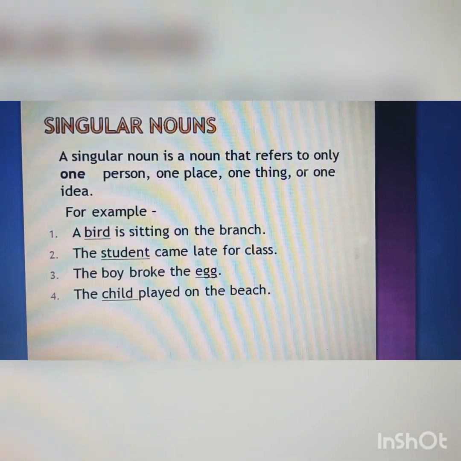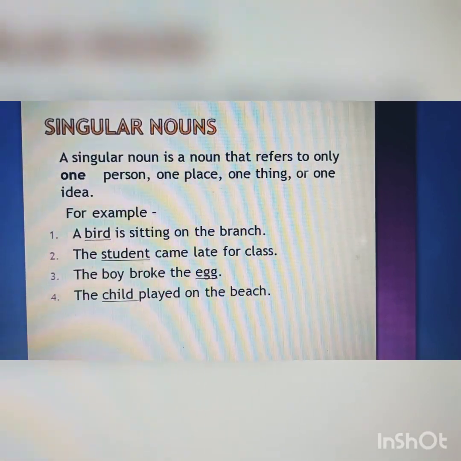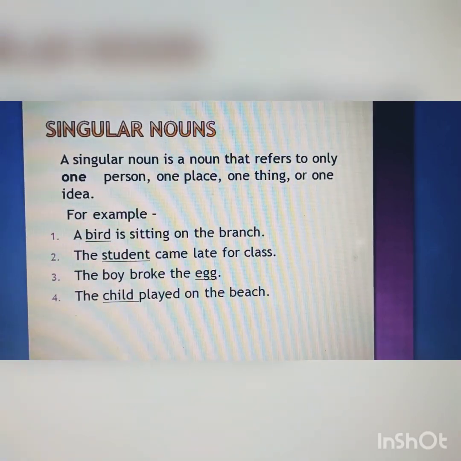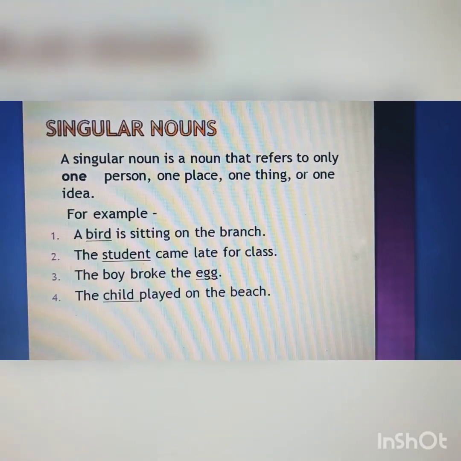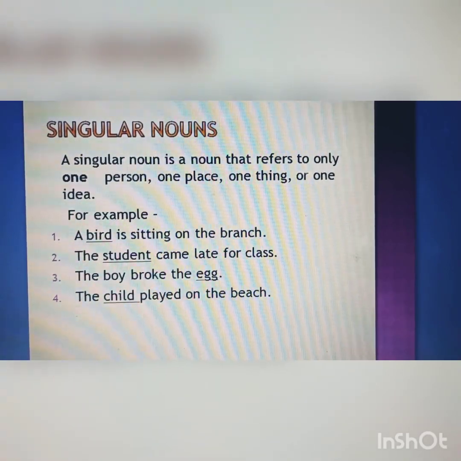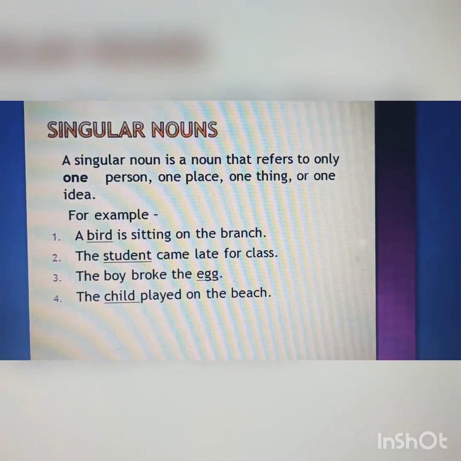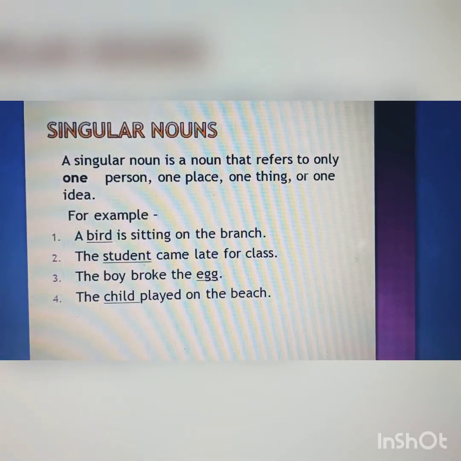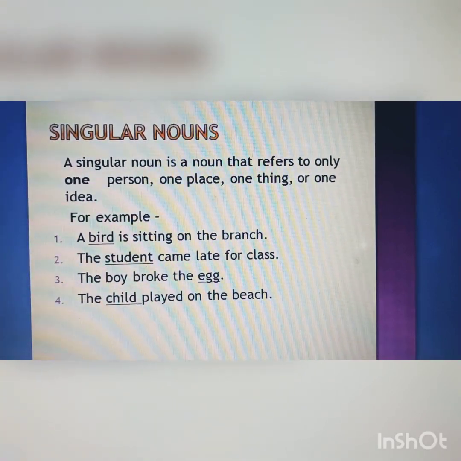Third sentence, the boy broke the egg. In the third sentence, they are talking about one egg. So egg will be a singular noun. Fourth sentence, the child played on the beach. In the fourth sentence, they are talking about only one child. So child will be a singular noun.